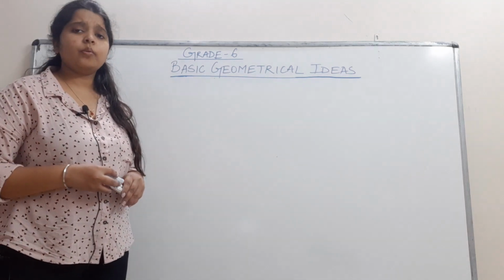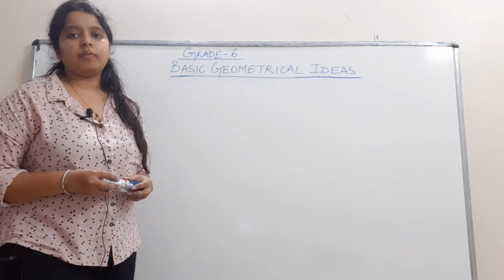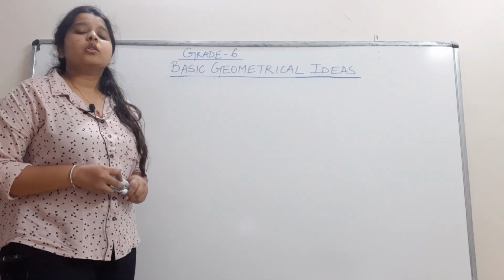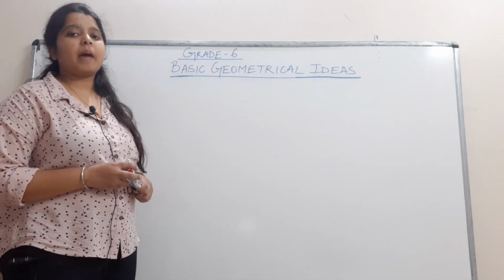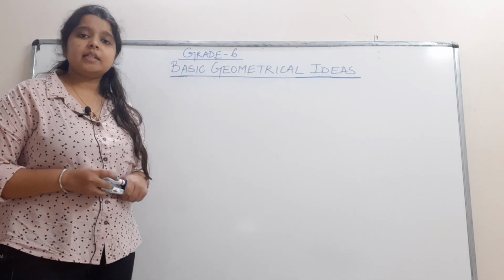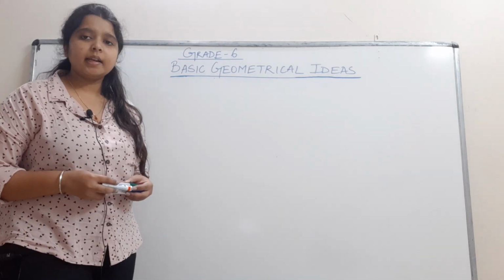So till now we have learnt about a plane, a point and three types of lines. We have also studied about the relationship between lines. The first one was parallel lines. So what are parallel lines? The lines which do not meet at any place, however they are extended, are known as parallel lines.